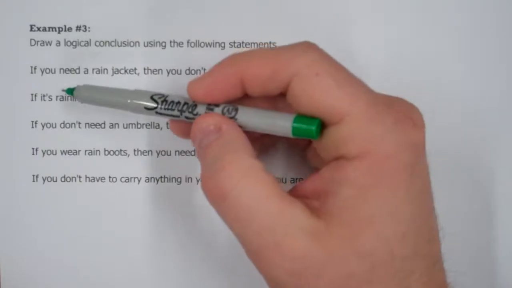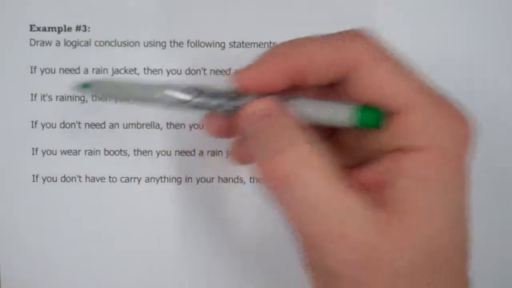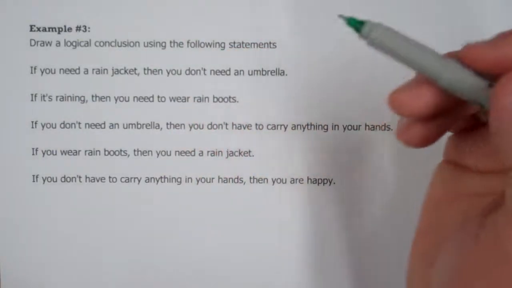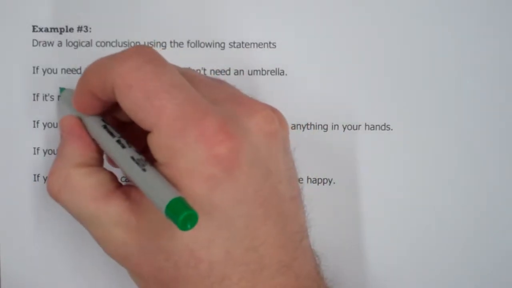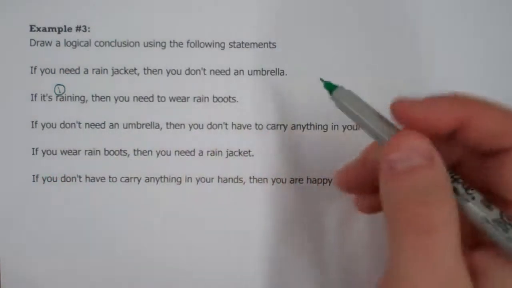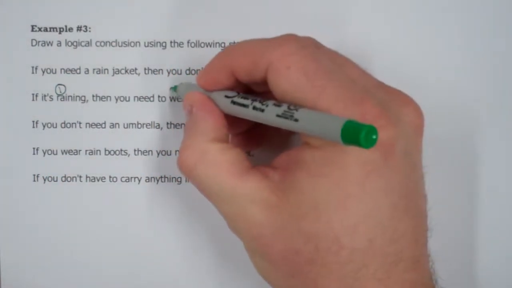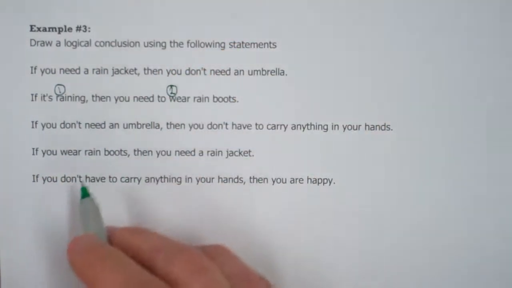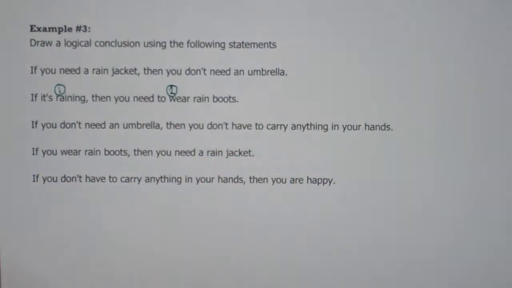So let's see if we can go with this statement first, and you can always adjust your thinking if you need to. So if it's raining, it's going to be statement 1, and the hypothesis here is it's raining. Then you need to wear rain boots. So that's the conclusion, or the second part of the statement.